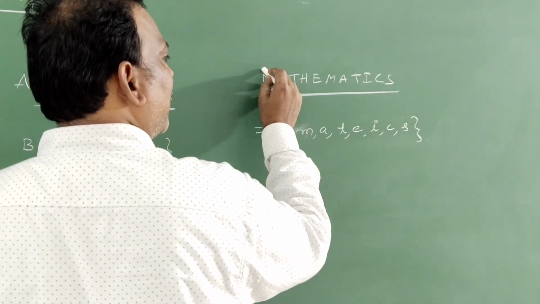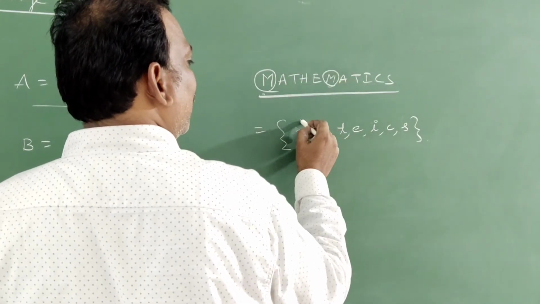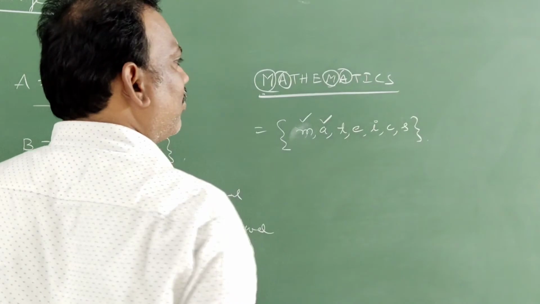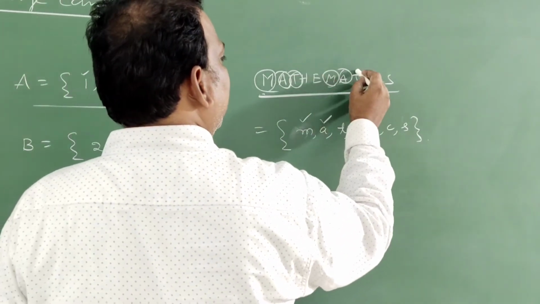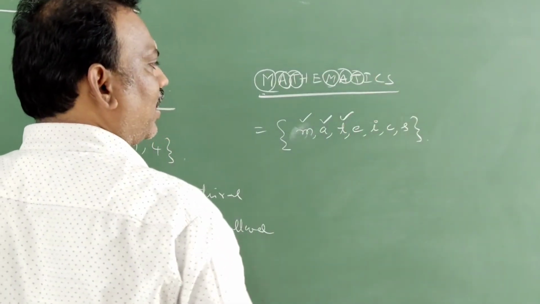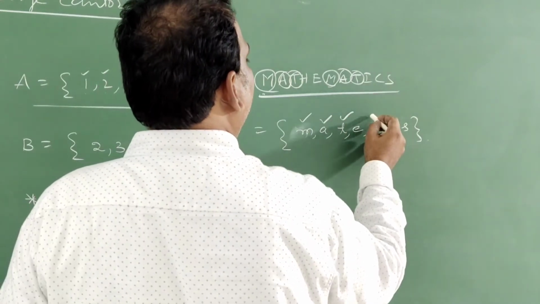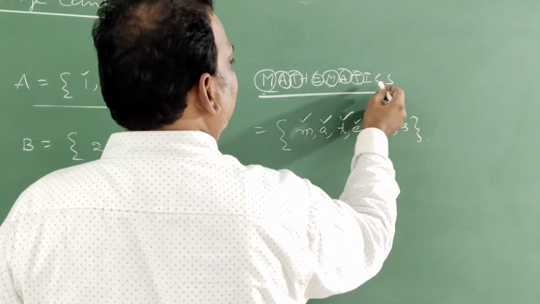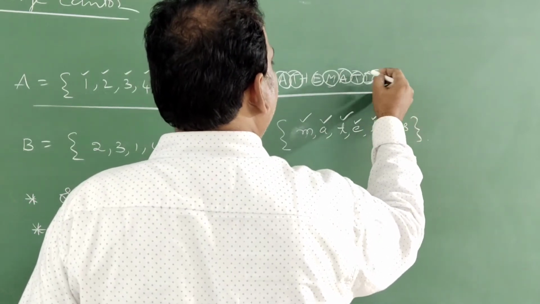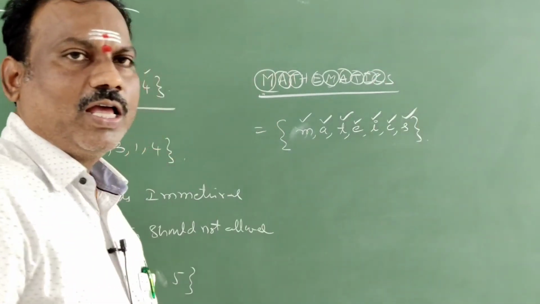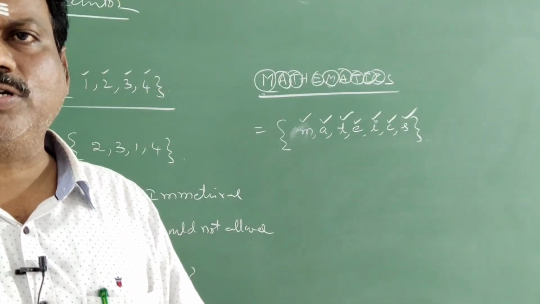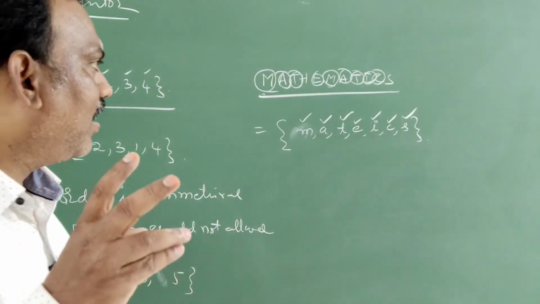Because M is repeated 2 times, even though 1 time only. A repeated 2 times, T repeated 2 times, I, E, C and S only 1 time. So by this we understood, repeated elements should not be written more than 1 time.